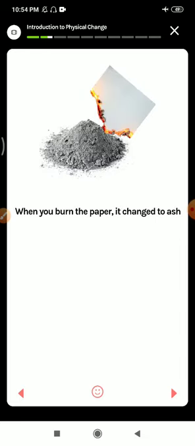Here you can see the ash. When you burn the paper, it changes to ash. Here you cannot convert the ash back to the previous paper. So this is irreversible. This change is called a chemical change, where the originality is gone and it cannot be reversed. It is irreversible.